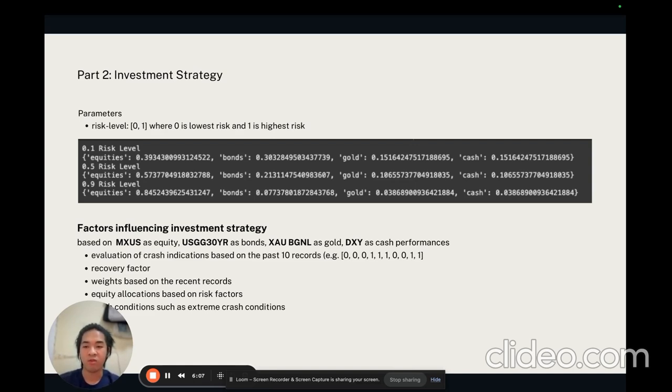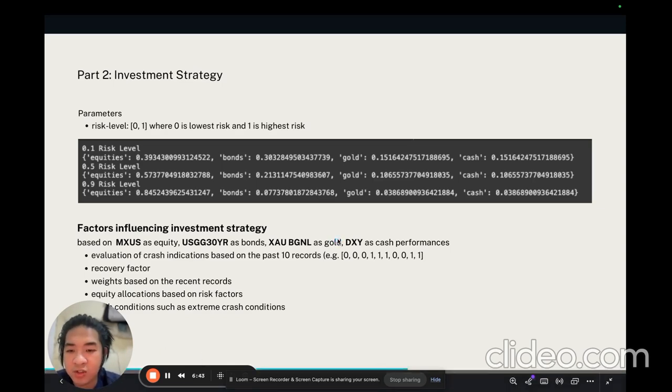We have our weights, and our equity allocation based on the different risk factor given by the user. We also have different conditions, like the Great Recession, 2011, the market crash, and the dot-com bubble.